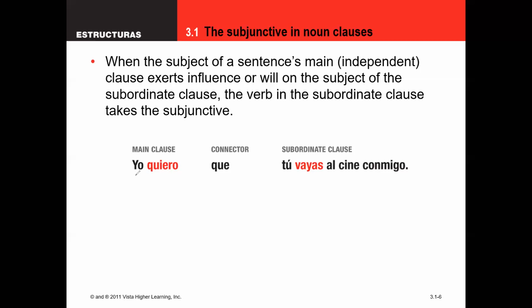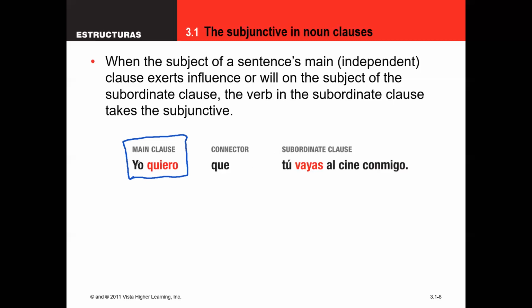What this always consists of is a potential subjunctive trigger in the main clause. In this example here, you can see I've got yo quiero. Now, this is querer, which is I want, which qualifies as a verb of influence, verb of will or influence or wishes. I want something to happen. What do I want? I want you to go to the movies with me.